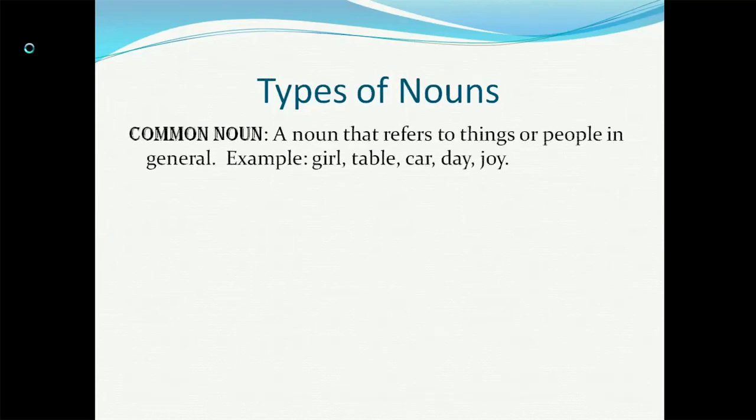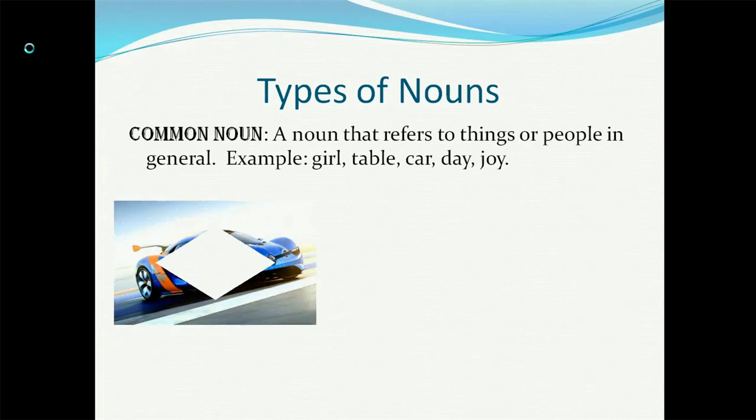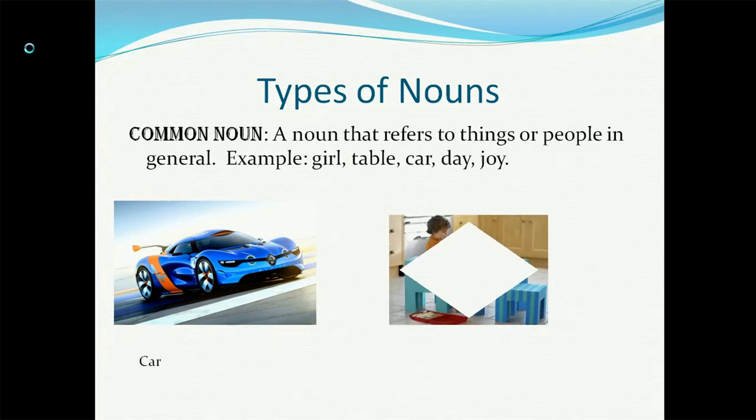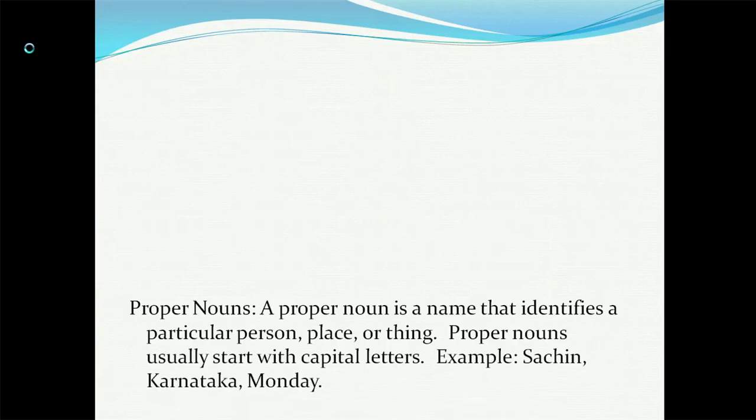So we'll see the types of nouns. Nouns are of different types. First is a common noun. What is a common noun? A noun that refers to things or people in general. They don't come under any category. Generally, girl, table, car, day, joy. These are all common nouns. A car, for example, and a table. These are common nouns.